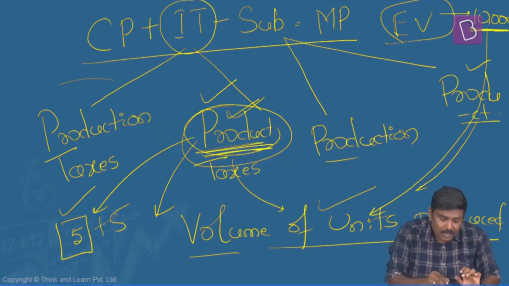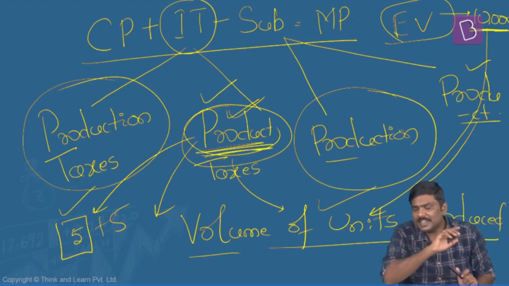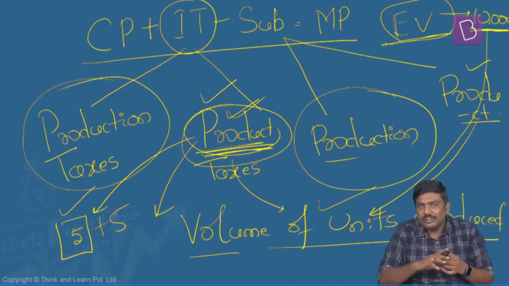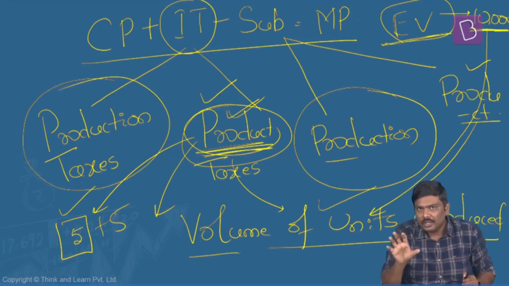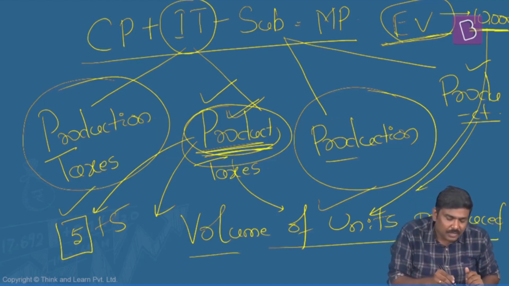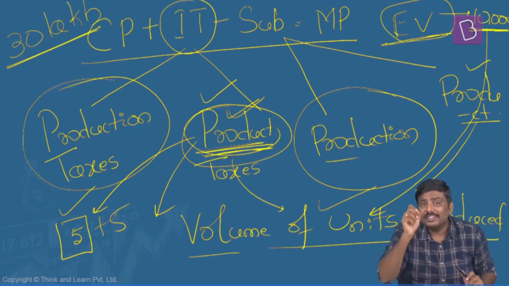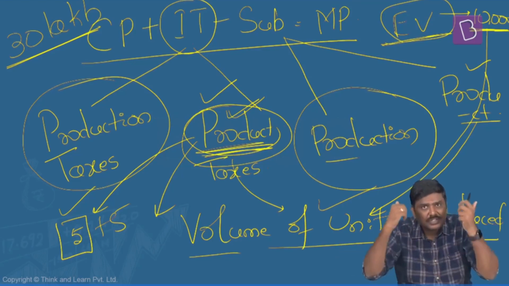Whereas on the other hand, production taxes, production subsidies. Let me continue with the same example. You are the manufacturer of electric vehicles. Now, even before you set up this particular electric vehicle plant, you are about to set up this plant, the government will tell you, I will give you 30 lakh rupees subsidy. So have a look at this. The government is telling you, I will give you 30 lakh rupees worth of subsidy so that you can set up the manufacturing facility.